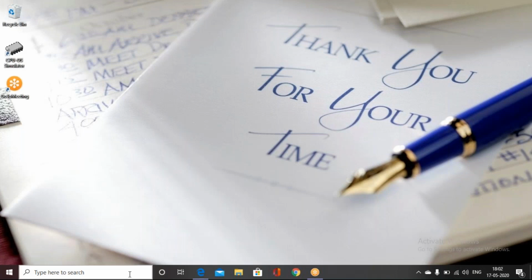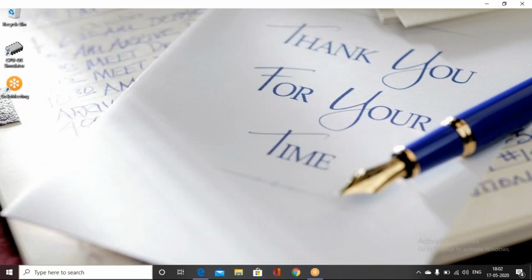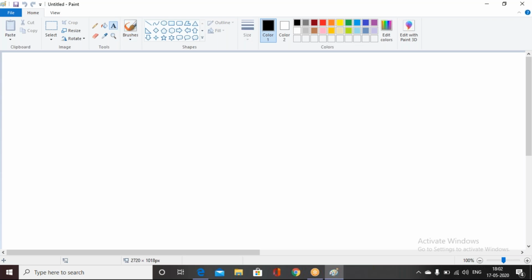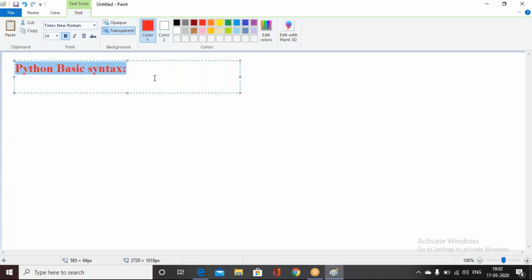In this session we need to understand the next concept. It will be Python basic syntax. Okay, Python basic syntax. Is it clear? This is the topic we need to understand in this particular session. From the Python basic syntax session, we need to understand the following concepts.